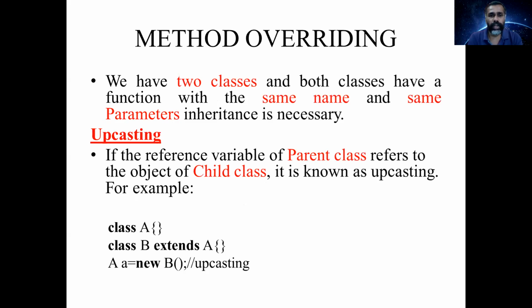Before going to method overriding, we have to know what is upcasting. Upcasting is nothing but if the reference variable of a parent class refers to the object of the child class, it is known as upcasting. For example, here we have a class A and class B which inherits the class A. Now we are creating an object for the parent class A and you are referring the object of the child class B. So instead of referring to a parent class object, you are referring to a child class. This is called upcasting.